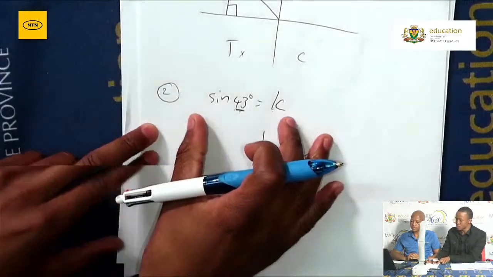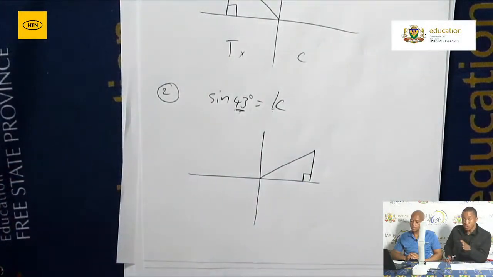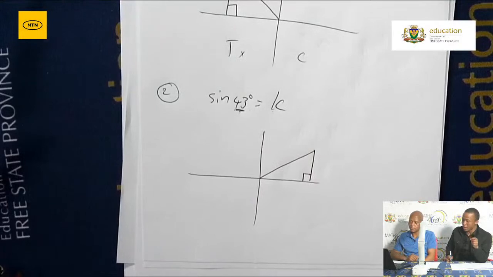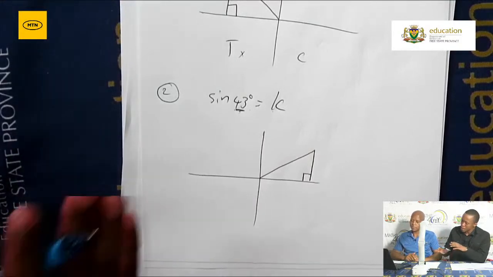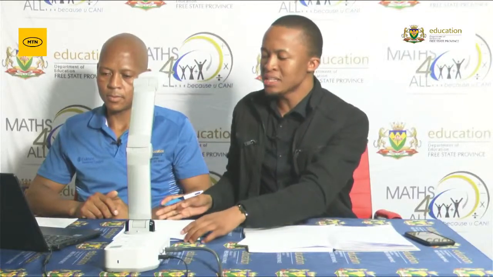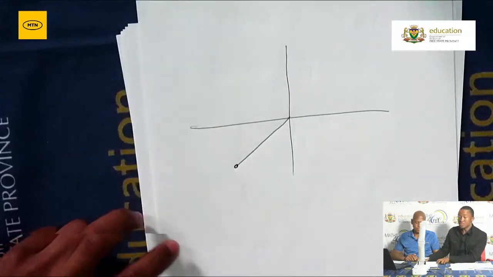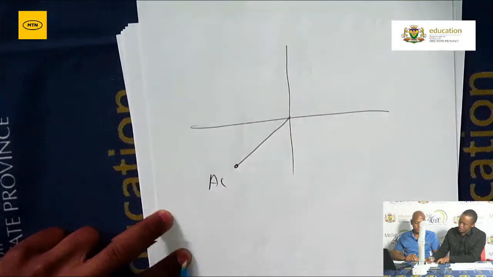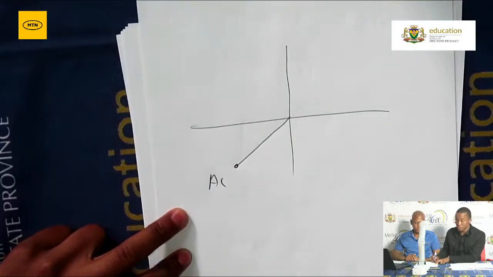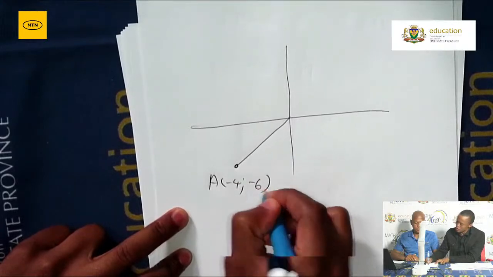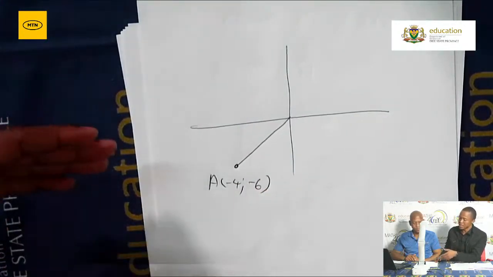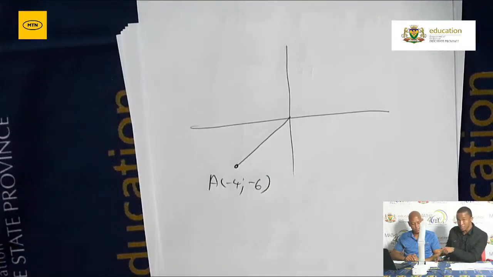And normally with these types of questions, when the angle is known and the ratio is not known, you need to determine the answer in terms of that unknown variable that's given in that particular question. That's scenario number 2. Scenario number 3, grade 12, the last one. That's when the examiner gives you the quadrant in which the terminal arm is located. The examiner will tell you the terminal arm perhaps will be in the third quadrant, and you'll be given the coordinates of the end point of that particular terminal arm, perhaps -4 and -6. And then you'll be required to answer questions based on the location of that particular terminal arm.